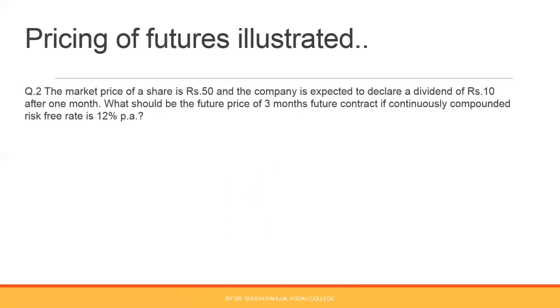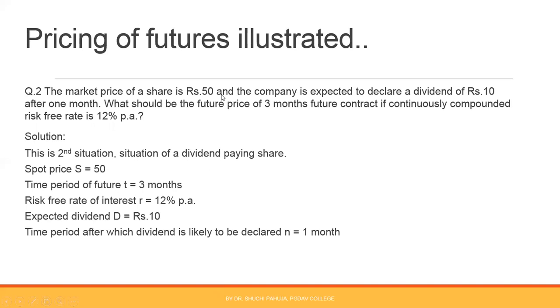One more question. The market price of a share is rupees 50 and the company is expected to declare a dividend of rupees 10 after 1 month. Dividend payment is involved and the dividend amount is given to you. What should be the future price of a 3 months future contract if the continuously compounded risk-free rate is 12% per annum?